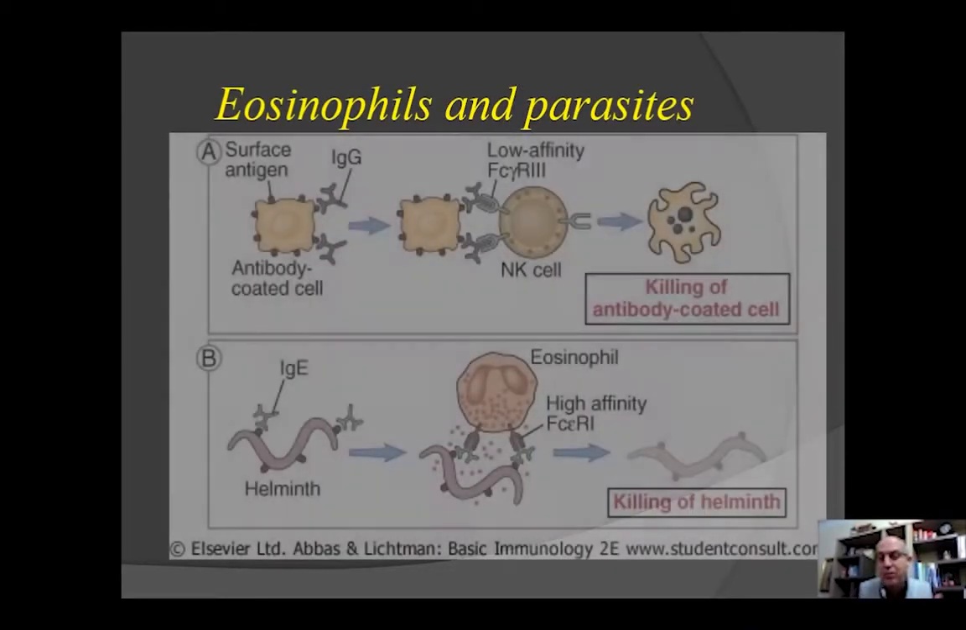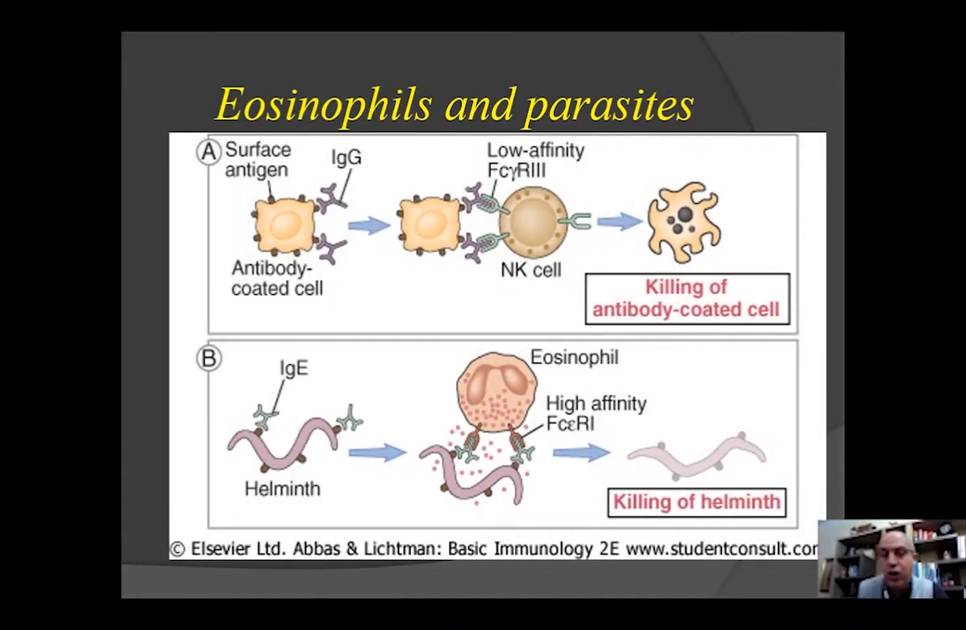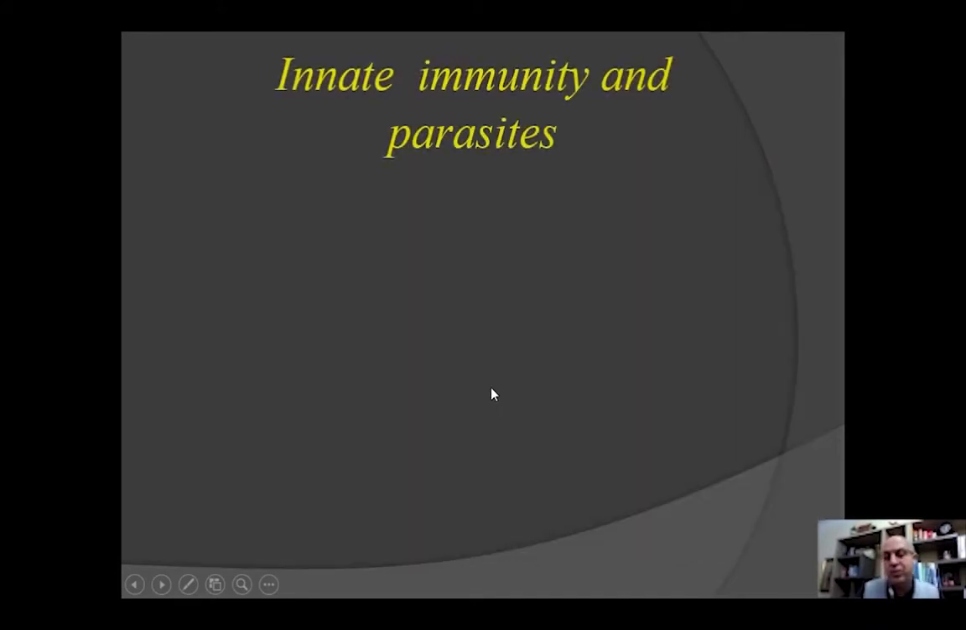So eosinophils, for example, their job is mainly anti-parasite. You see here, for example, eosinophils are recruited, especially working with antibodies, IgE, against helminths. And then this antibody will arm these eosinophils, and eosinophils will release their cytotoxic granules in order to kill the parasite. So it's extremely important: innate immune system and parasites.